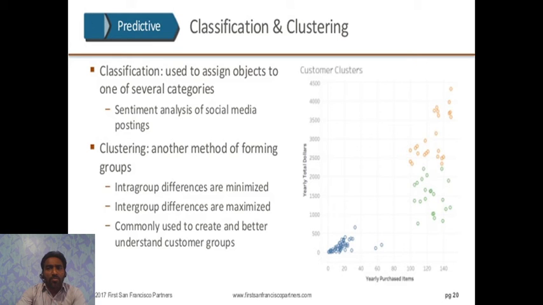Next one is classification and clustering. Classification is used to assign objects to one of several categories, for example, sentiment analysis of social media postings. Clustering is another method of forming groups. It minimizes intra-group difference and maximizes inter-group difference, and is commonly used to create and better understand customer groups.